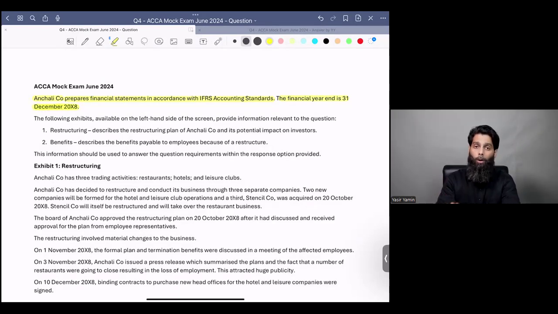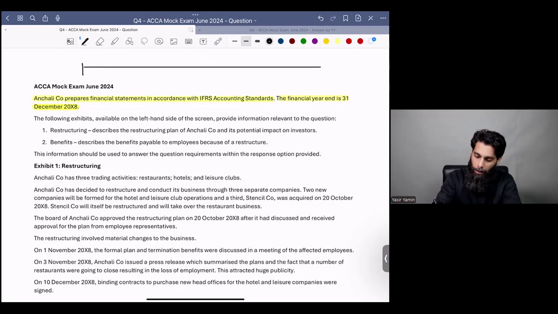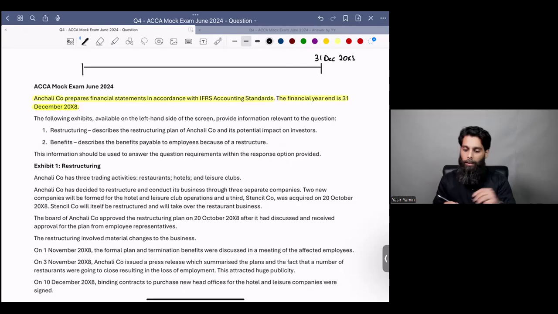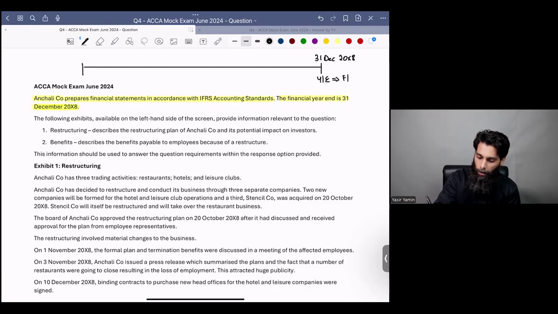It's very important to highlight the accounting year end because for an accountant, dates are very important. And let me just emphasize the importance of dates in this particular question. I'll just write down the year-end date in front of you guys. It is 31st of December 20x8, which is the year-end. And this is the date while you prepare your financial statements.